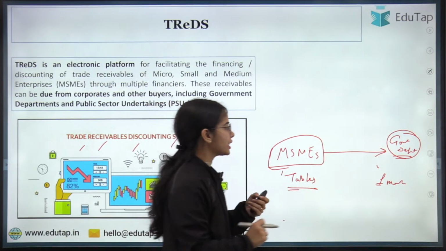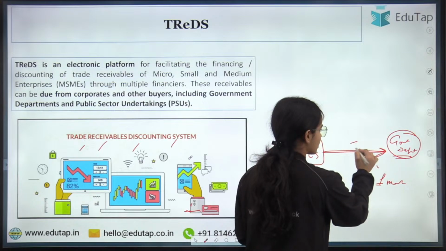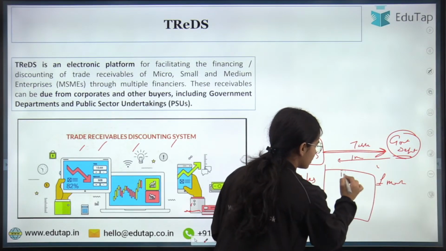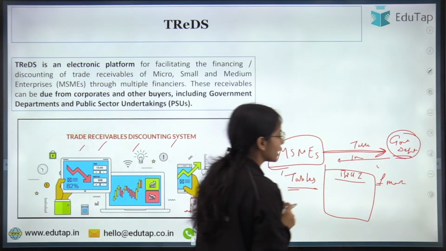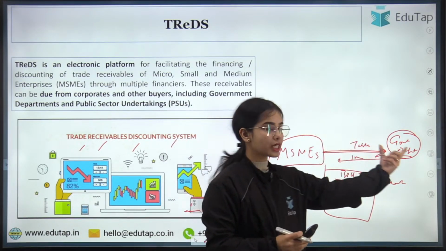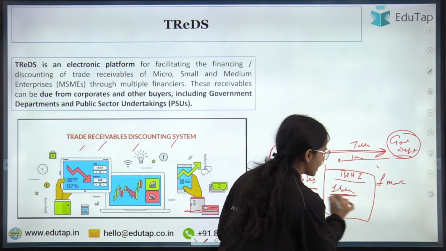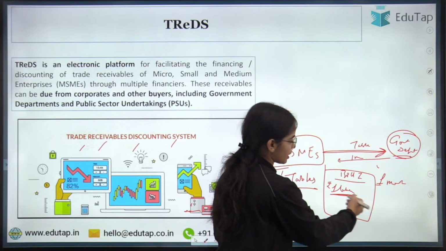So the MSME will agree that okay, we will give you the tables and you can pay after 1 month. So this bill or invoice will be created, stating that the MSME has given the tables to the government department, and the 1 lakh rupees will be paid after 1 month.